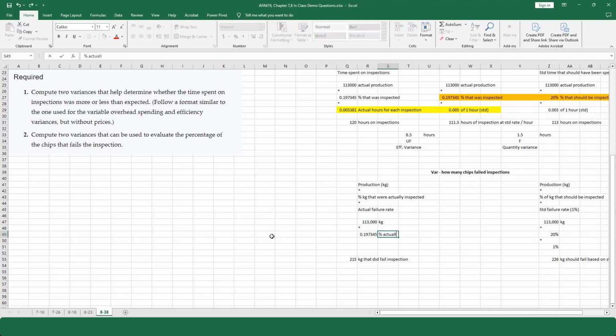Percentage actually inspected, we calculated this before. It's right up here, okay? Now we have to calculate the actual failure rate. So I'm going to take the amount that failed and divide it by the amount that we actually tested. And that will get me my failure rate. Aha, this is my actual failure rate.